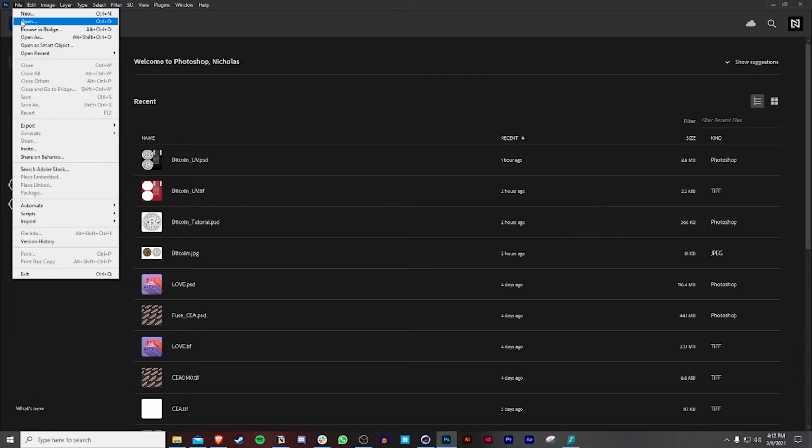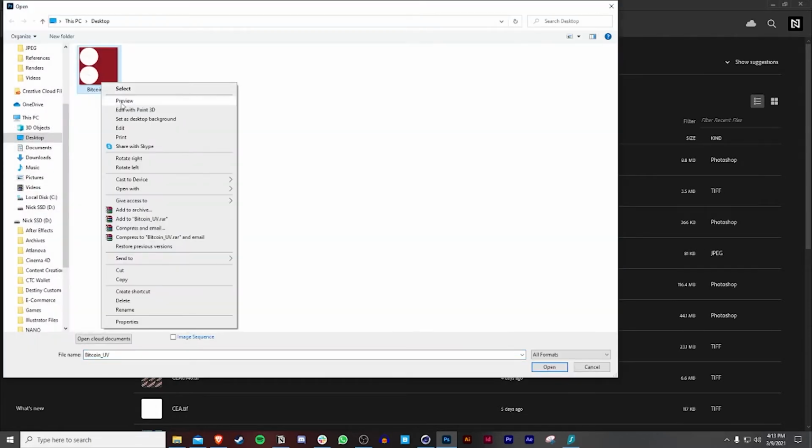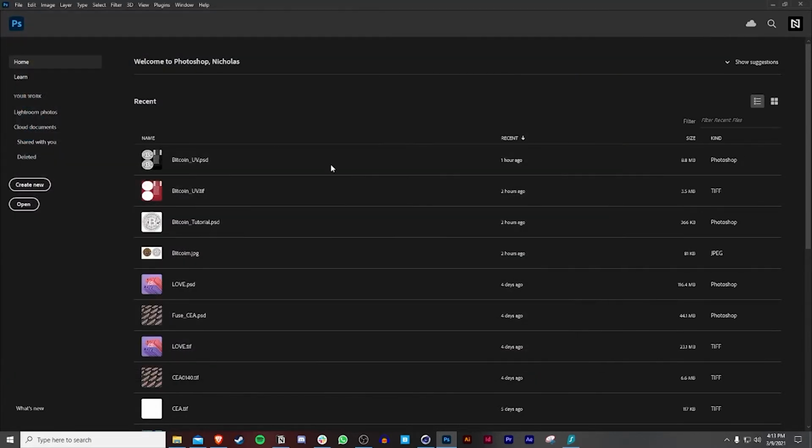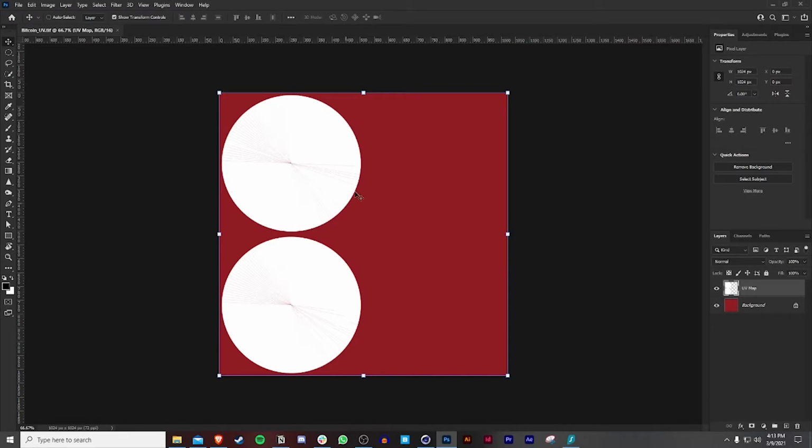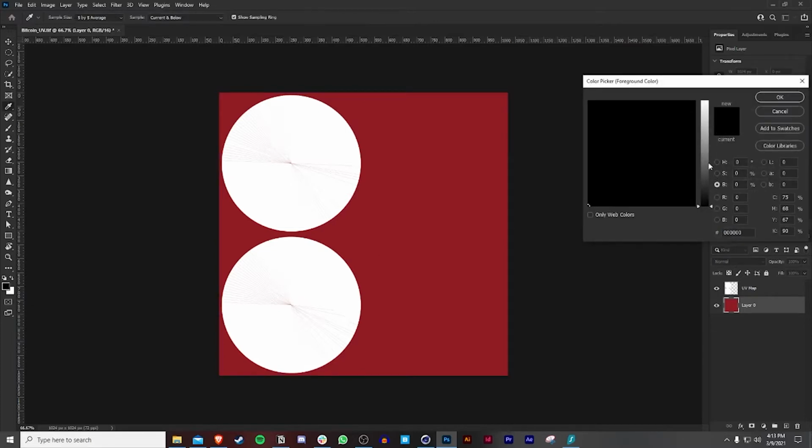Okay, cool. So now we're going to open, choose our Bitcoin UV. And since we only focused on these, that's what we're going to focus on. The one thing I want to do is change the background to black. Since I'm already in black and white, if you want to restart it, I think you can press D to go back to the color.